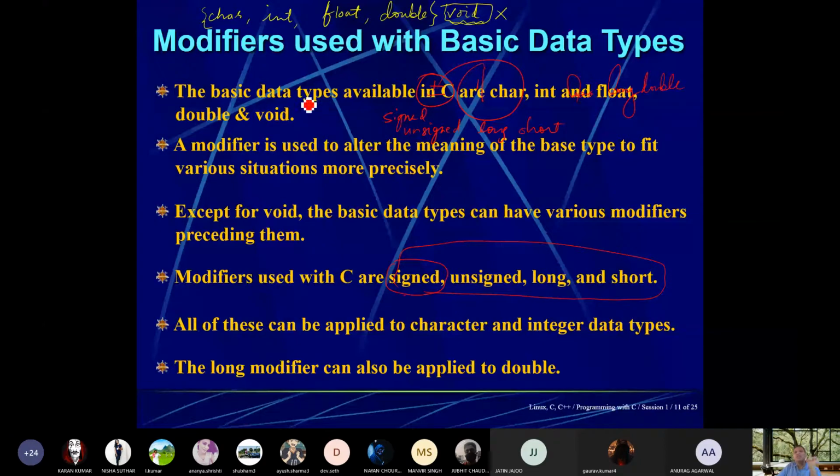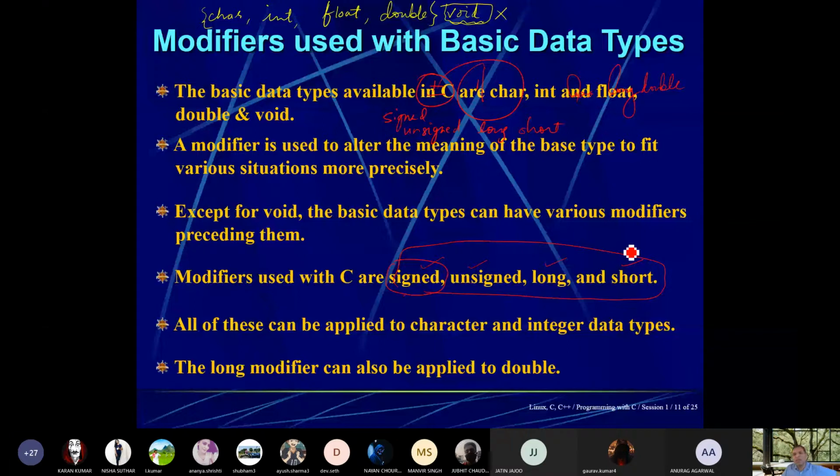So the basic data types available in C are character, integer, float, double, and void. These are the simple data types, which you can declare anywhere. But sometimes you need to use the unsigned or signed keyword, or the long or short keyword. If you are interested in a very small data type and want to save memory space, then you use the long or short modifier.